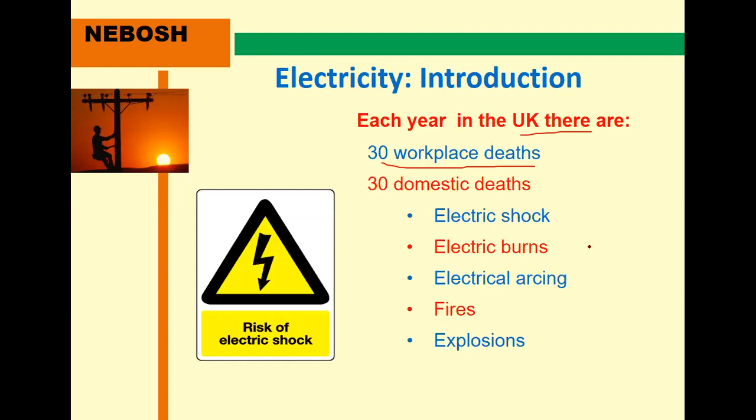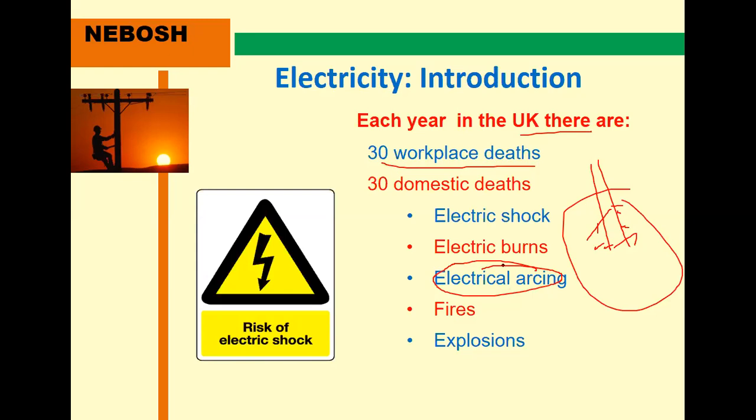These deaths happen due to electric shock, electric burns, and electrical arcing. Electrical arcing is nothing but an electrical discharge. Sometimes with electrical wires we have some discharging, some radiation. This is known as the electrical discharge.